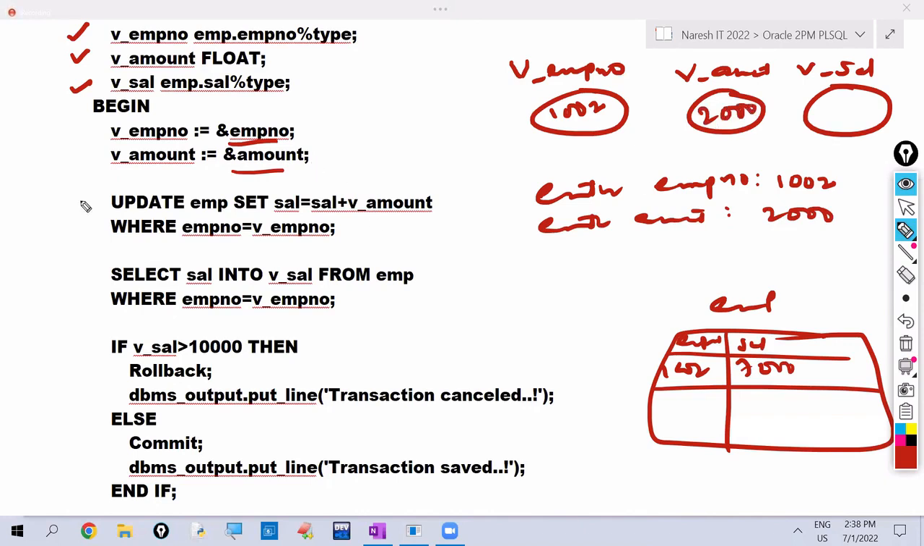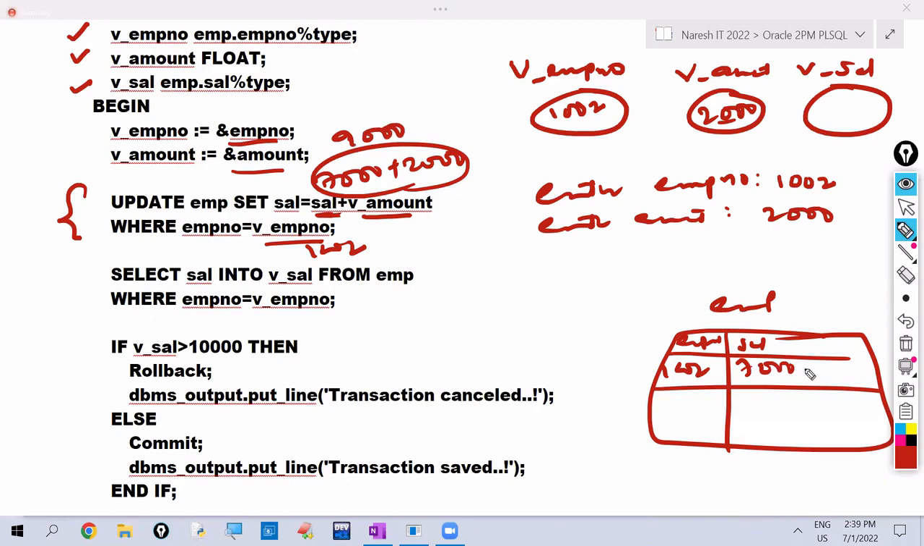Here the update is changing the salary. What is the current salary of the given employee number? Employee 1002's current salary is what? 7,000. So we are giving the increment amount as 2,000. Current salary value 7,000, v_amount value 2,000. After increment, what is the salary now? 9,000. So this 9,000 will be updated, not in the table, but in the Oracle instance.